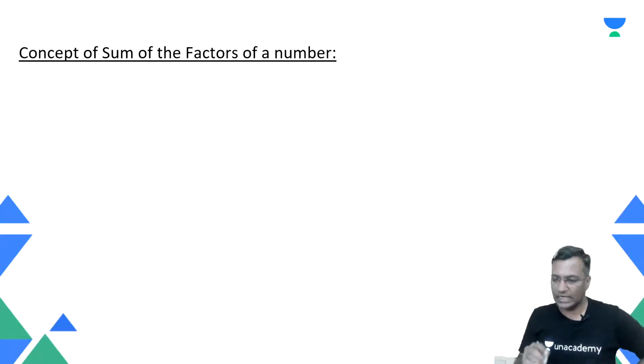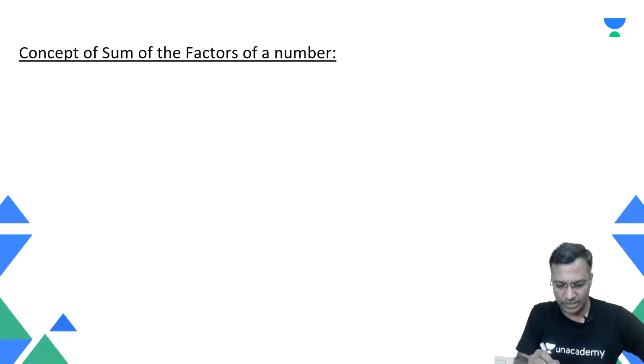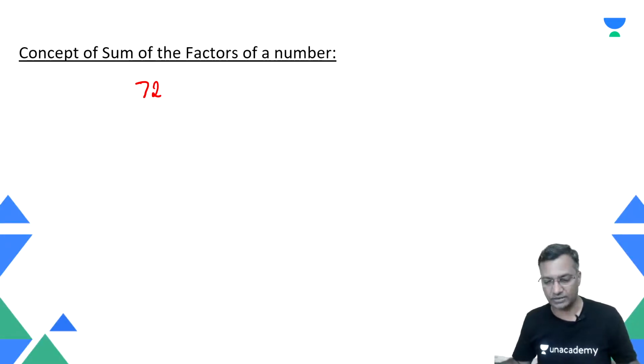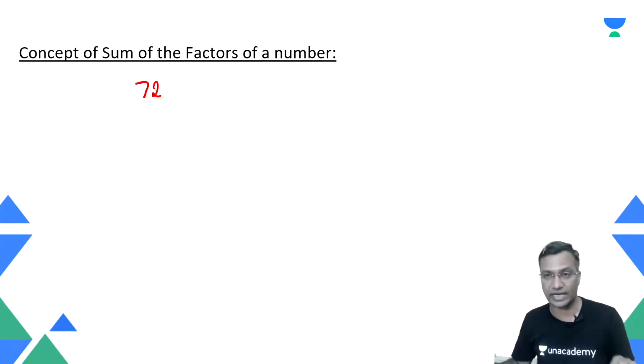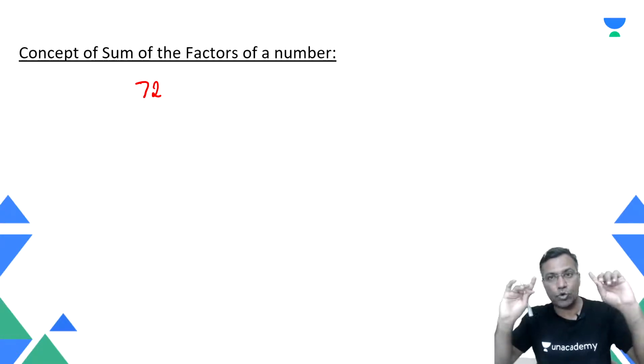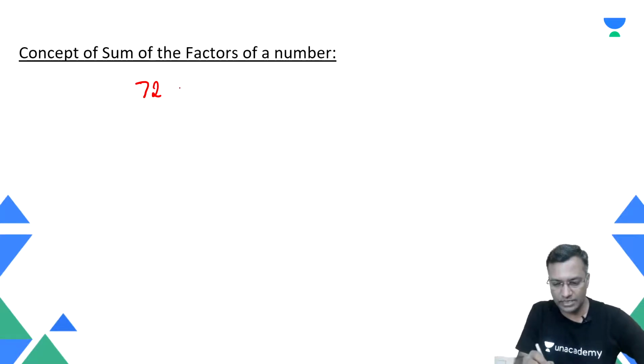Sum of the factors. So let me go back to how we started on the factors, right? If I look at 72, let me go back there, spend a little time because it's very, very important. One concept we did, how to count the number of factors. Now we are doing the second one, how to figure out the sum of all those factors. See, how did we do that? Let me go back to the way we figured out the factors. 72. What did we say? This is 2 raised to power 3 and 3 raised to power 2.